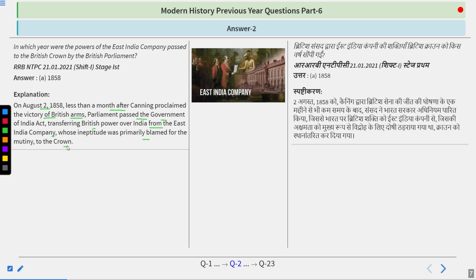So this was already written, but the final stamp was done on 2nd August 1858, less than a month after Canning proclaimed the victory of British arms. So do remember it was done in 1858, and later on the Queen of Britain also became the Empress of India, and she was Queen Victoria.